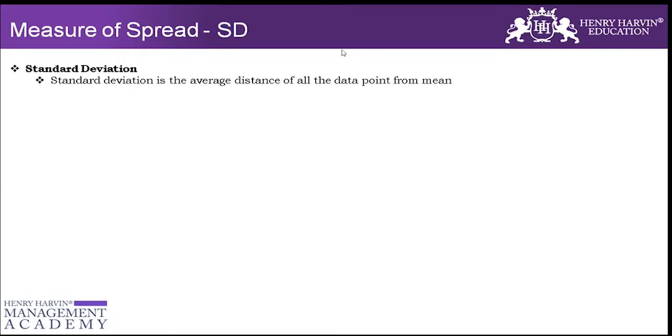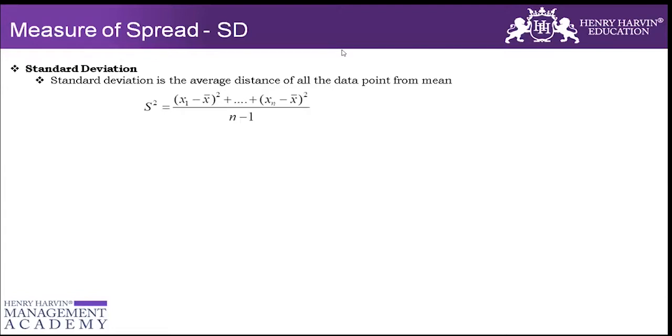Standard deviation is the average distance of all data points from the mean, which means we take out the average. First we see how far each data point is from the mean, and once we have taken that, we take the average of that. That is what is called standard deviation. The lower the standard deviation in the process, the better it is for us, because this is also part of the variance family. So this is the formula for standard deviation.